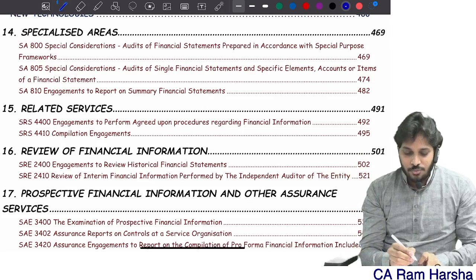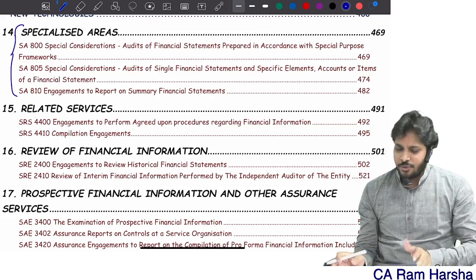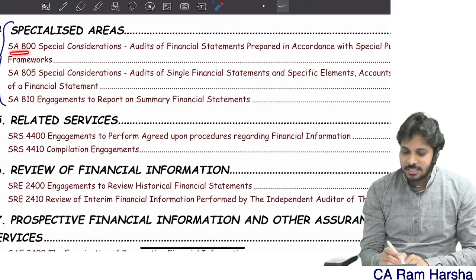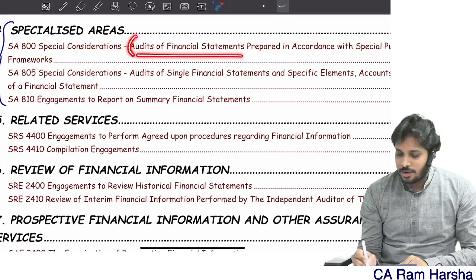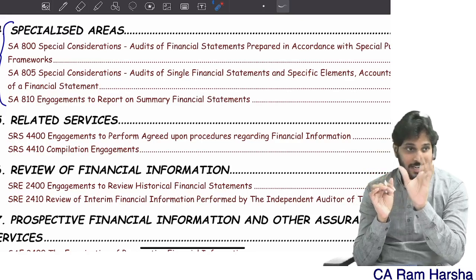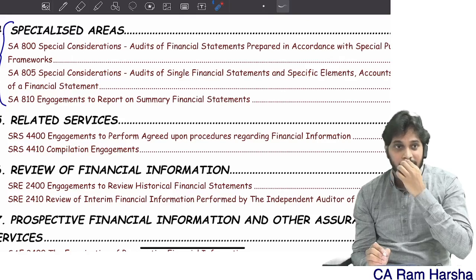In that, now we are going to discuss special purpose frameworks. If you observe the 800 series, the name itself says it is the audit of financial statements prepared in accordance with a special purpose framework. They added a prefix called special considerations. What does it mean?